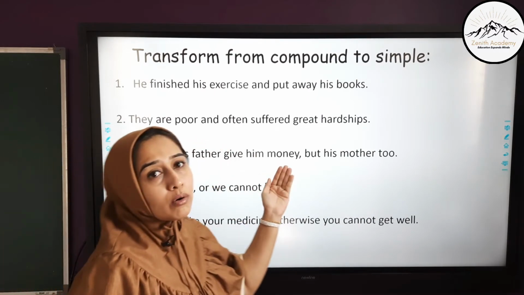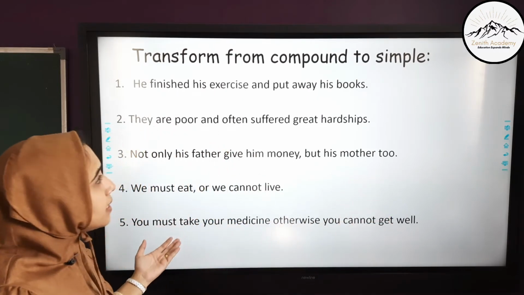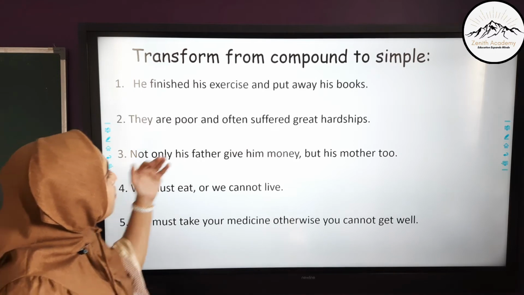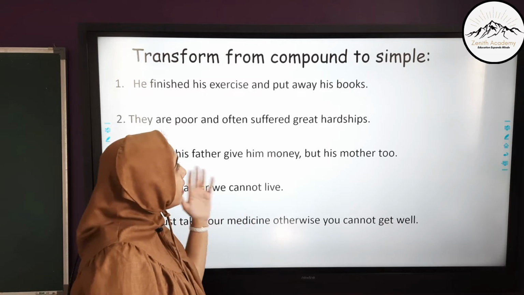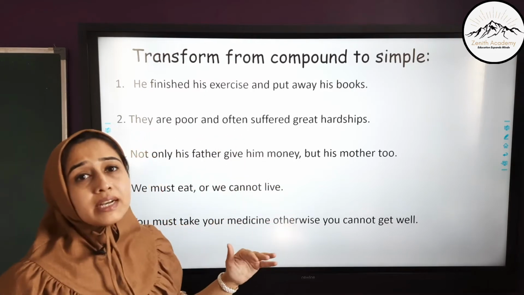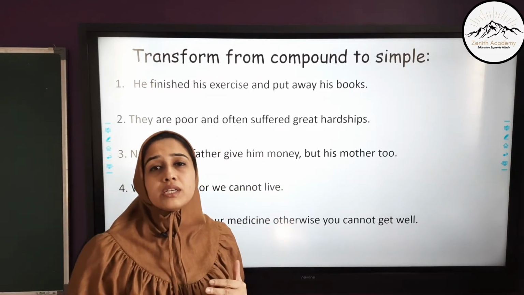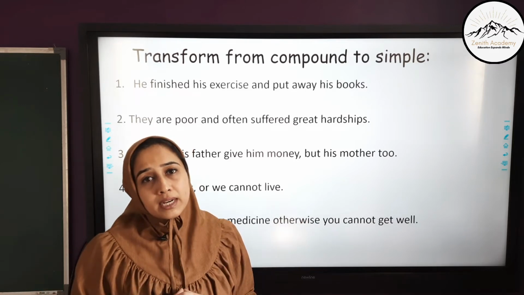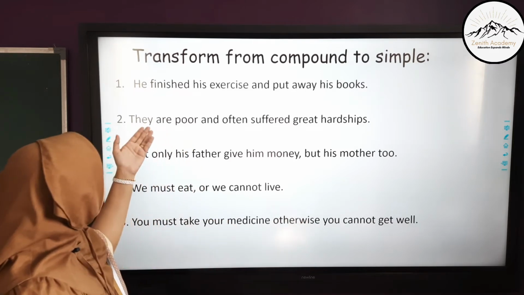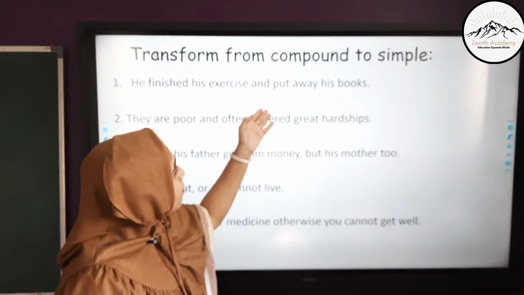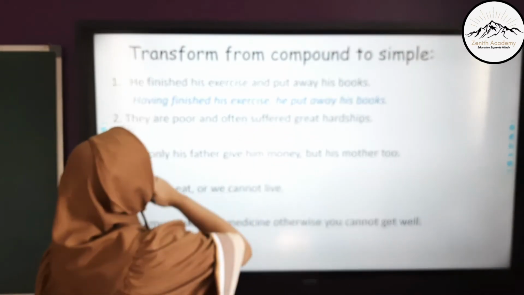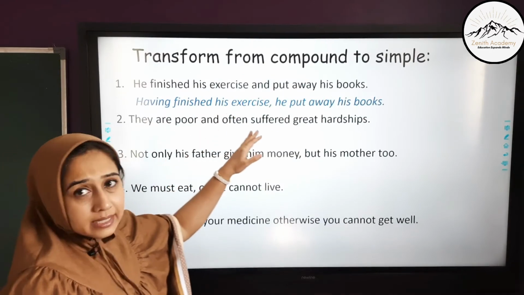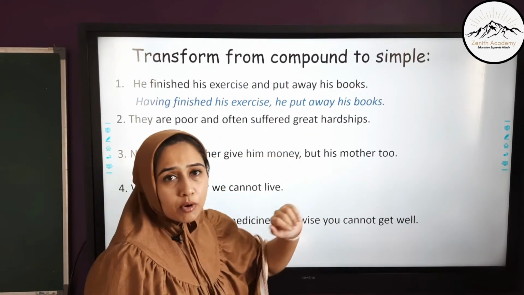Transform from compound to simple. All these sentences are compound sentences and we can say there are certain coordinating conjunctions used over here. Now when converting into a simple sentence, we have to remove the coordinating conjunction and merge the two sentences. He finished his exercise and put away his books. This would be, having finished his exercise, he put away his books.